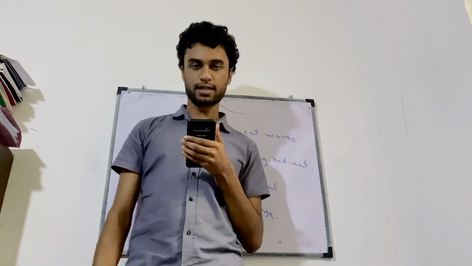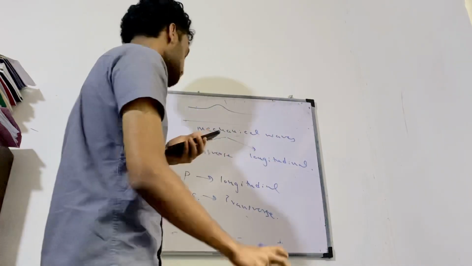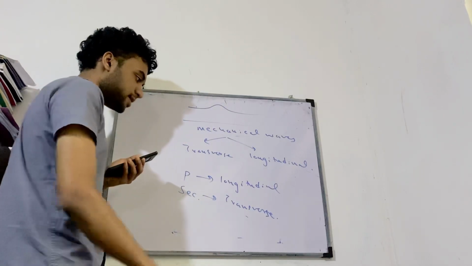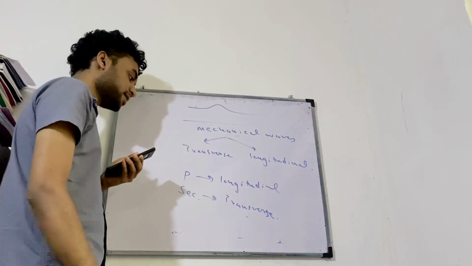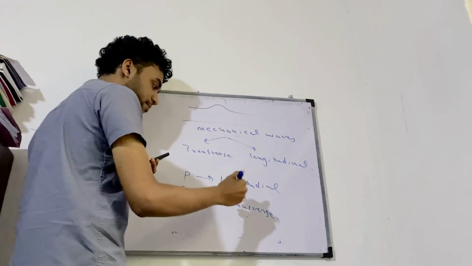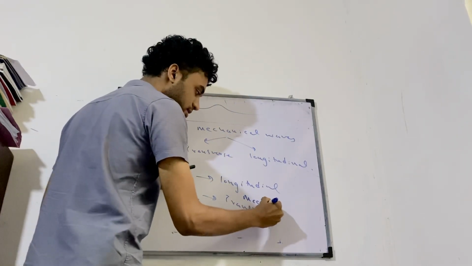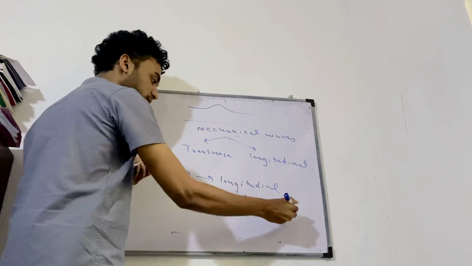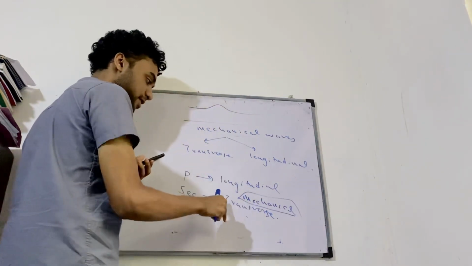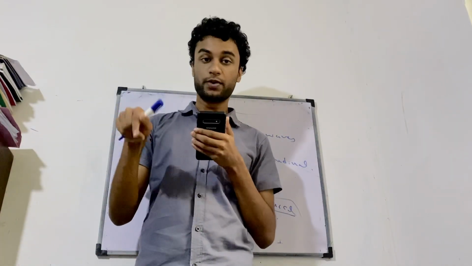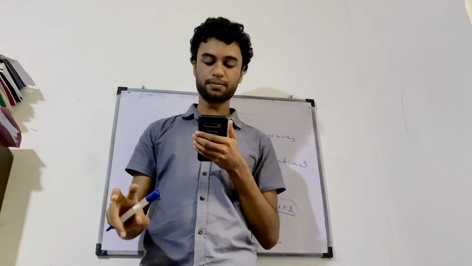So secondary waves are transverse waves. And what kind of waves are they? Mechanical transverse waves. That's a very important word. Secondary waves are mechanical transverse waves, therefore they cannot travel within liquids. It's a very important point.